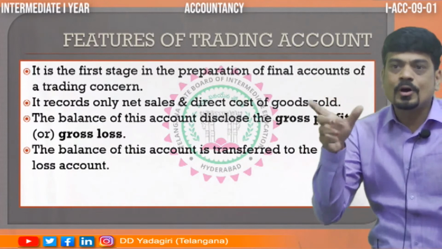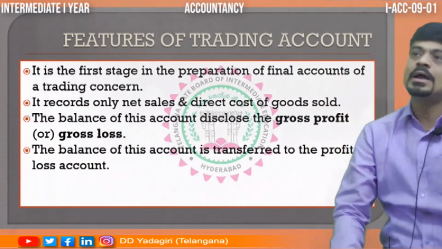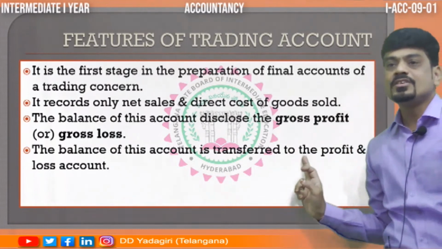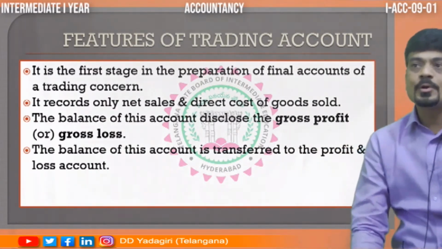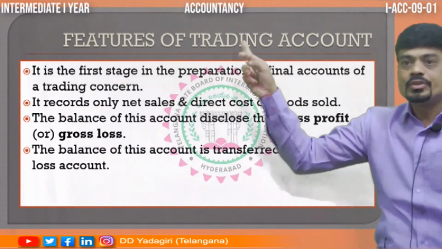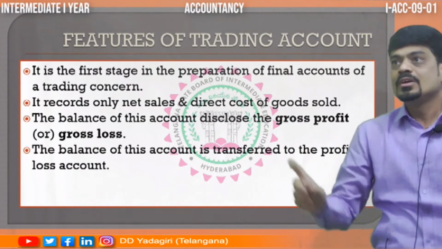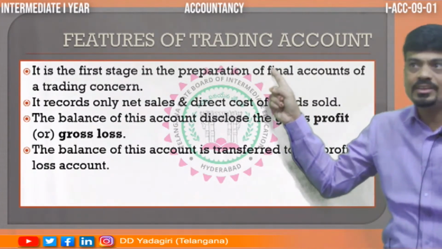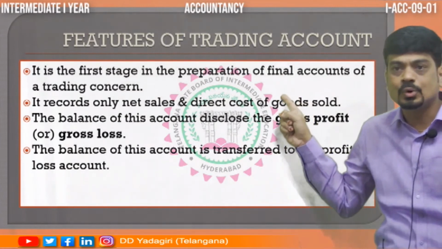And that gross profit or gross loss, we are going to transfer to the second part of the final account, which is called profit and loss account. So these are the important features of trading account. First, it is the first stage. It records only the sales and the cost of goods sold.